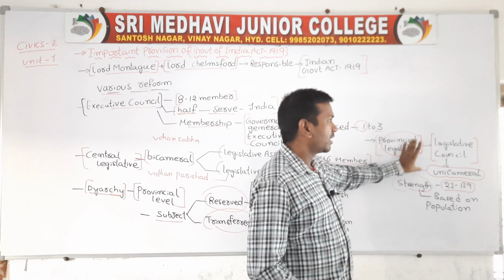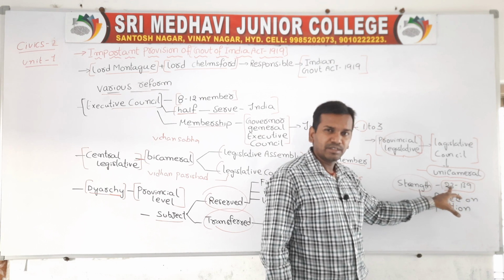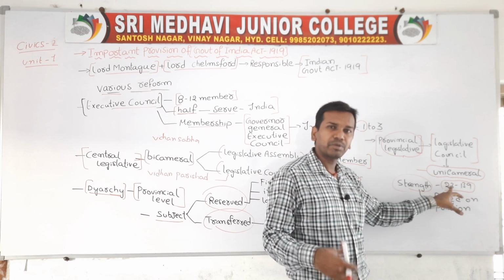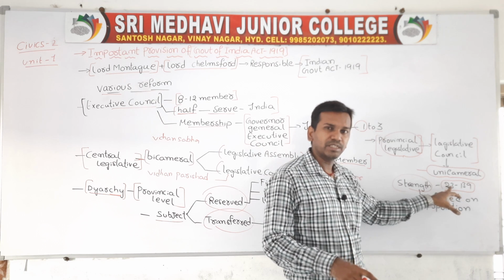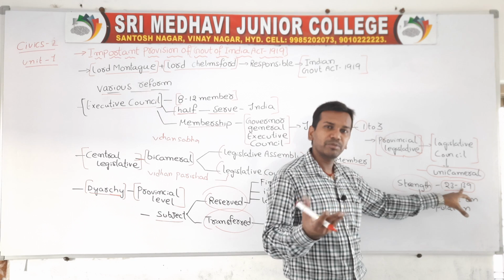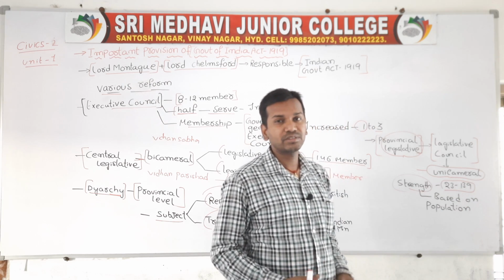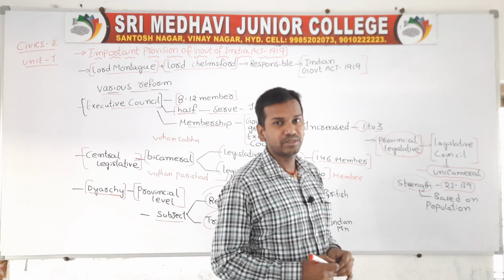Here also it is the same. Legislative council strength in some area will be 23. Why 23? Because where the population is less, the size will also be less. In some areas, when the population is more, the size also automatically increases. So the size of legislative councils mainly depends upon the population.